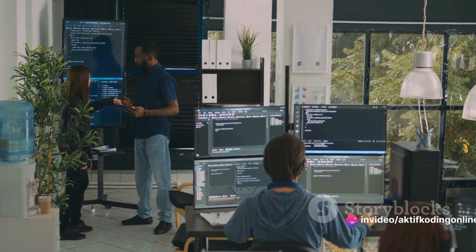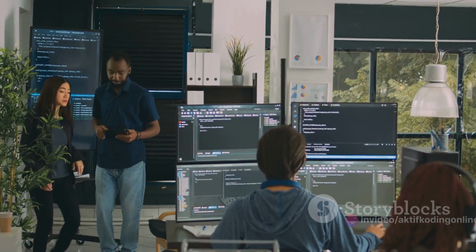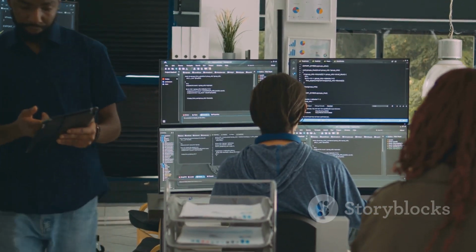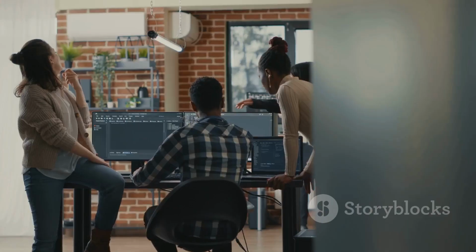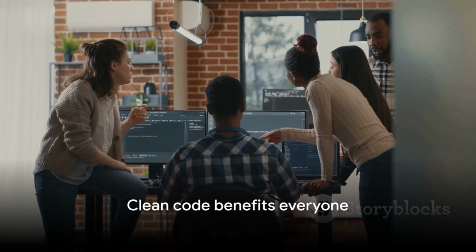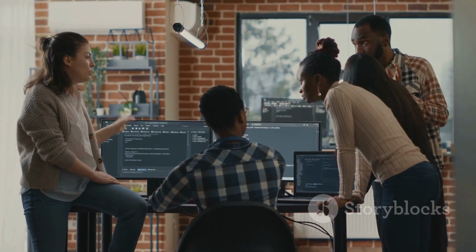Finally, let's not forget the role of code reviews. They are an excellent way to maintain clean code. By having your peers review your code, you can catch potential issues early, learn from each other, and ensure that your code adheres to the team's coding standards. Remember, clean code isn't just about making your life easier, it's about making everyone's lives easier. So keep your code clean.